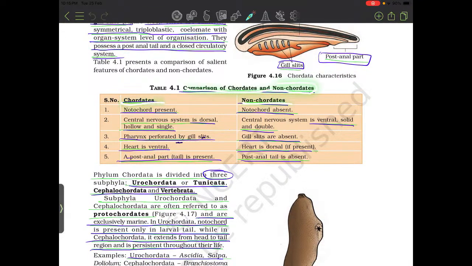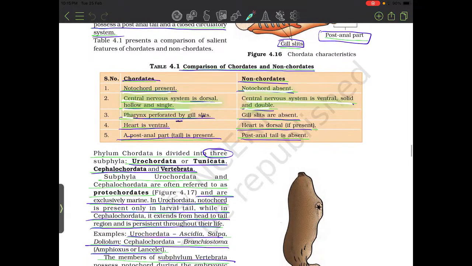Chordates versus non-chordates. First, notochord present; notochord absent. Central nervous system is dorsal, hollow, and single; central nervous system is ventral, solid, and double. Pharynx has perforated gill slits; gill slits are absent. Heart is ventral; heart is dorsal if present. A post-anal tail is present; post-anal tail is absent.